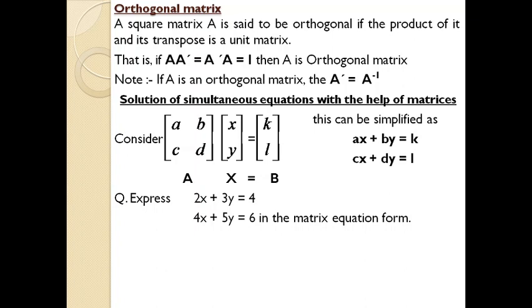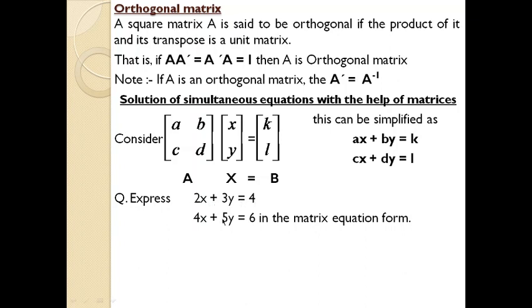If you solve the same equation using the method we learned in the first module, you will get the same answer. But remember what is specified in the question. If the question specifies that you need to use the matrix form to solve a simultaneous linear equation, you have to definitely follow this method.